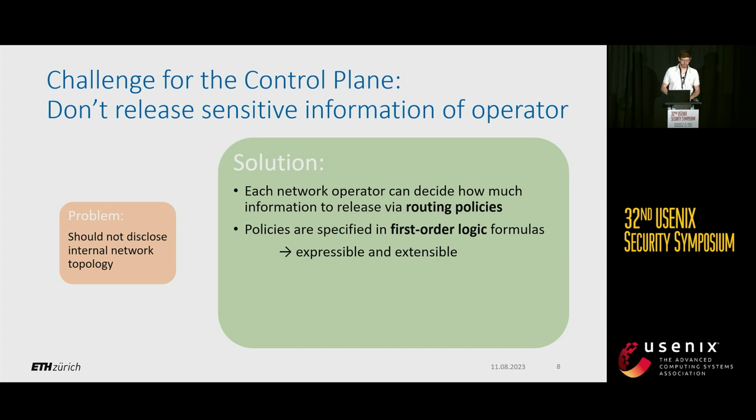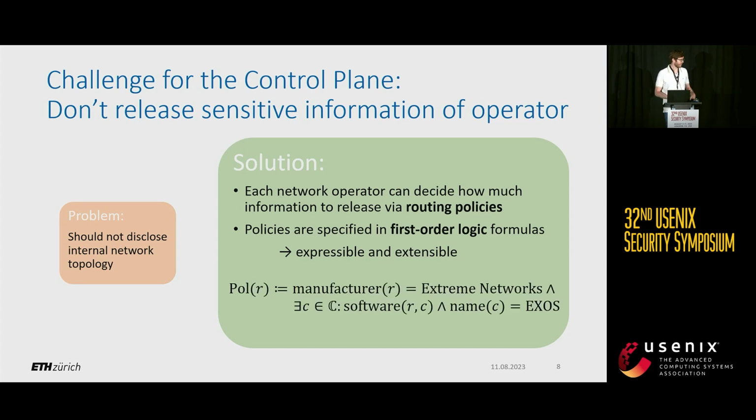These routing policies are specified as first-order logic formulas, which allows them to be very expressive for different use cases and different network operators, as well as extendable for future use cases that we cannot currently predict. An example of such a policy is a network operator which says in its policy that all routers are manufactured by Extreme Networks and run the Extreme Network OS as software.